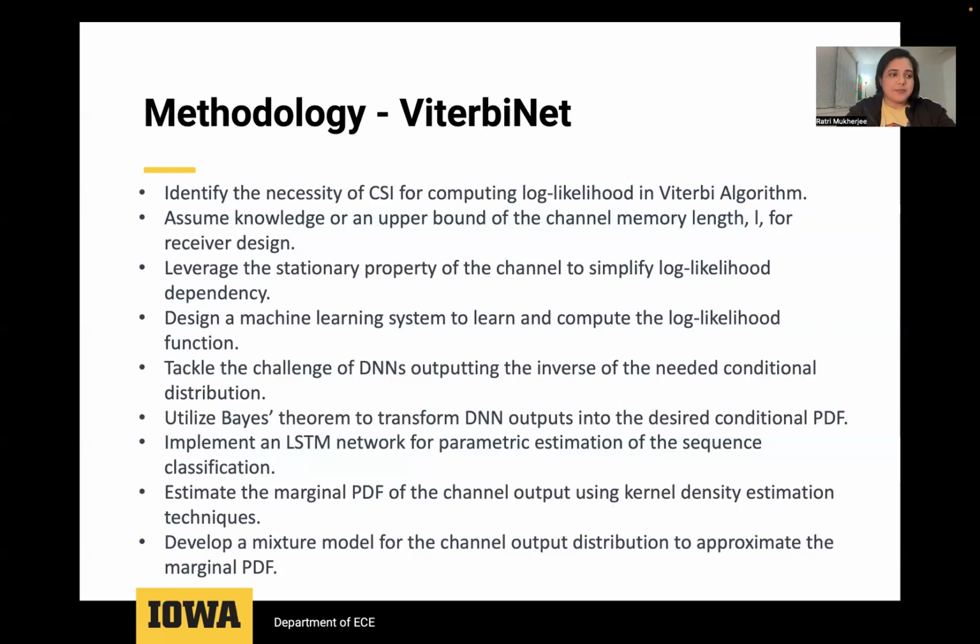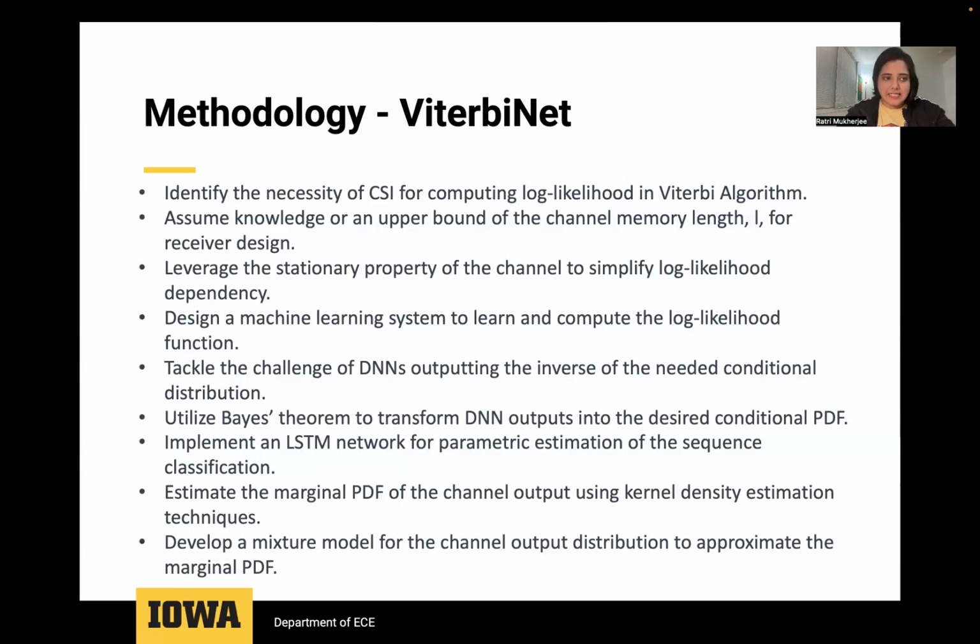To bypass the explicit computation of the cost function using CSI, this phase of research entails designing an ML system capable of learning to approximate the CSI-based cost function from the given data. The system is trained to predict the cost function, effectively replacing the need for CSI in the computation process.